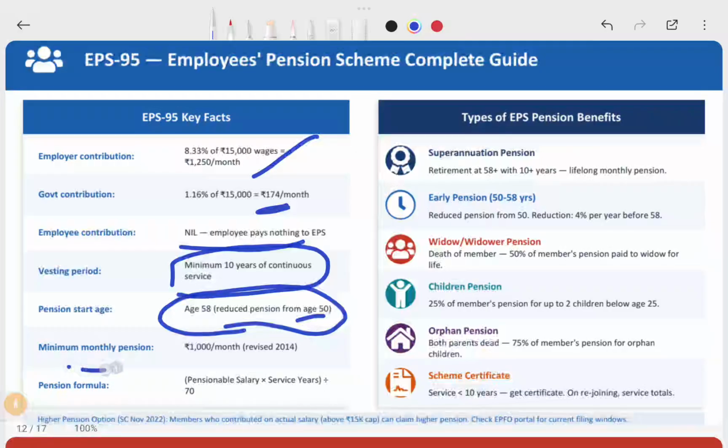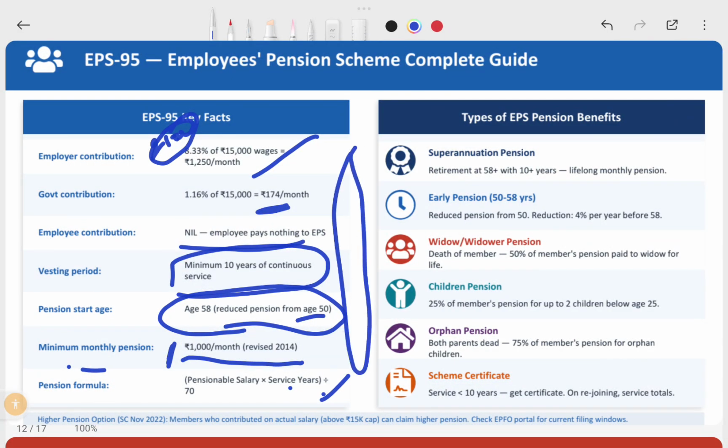So a minimum monthly pension of 1,000 will be given, irrespective of the calculations. Now they have proposed a minimum of 7,500. And the pension formula: pensionable salary times years of service divided by 70. This will calculate your pension amount. If it is less than 1,000, they will pay a minimum of 1,000 as of now. Now they are revising this to a 21,000 basis and revising the minimum to 7,500 or so. So these are the benefits once you complete this calculation. These are the pension schemes available for you.